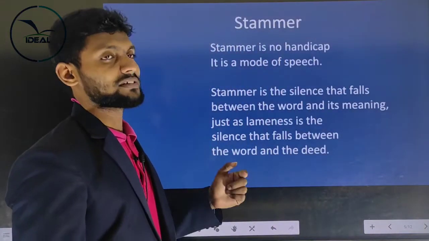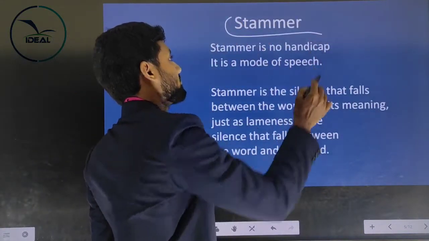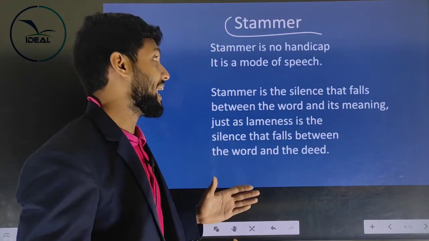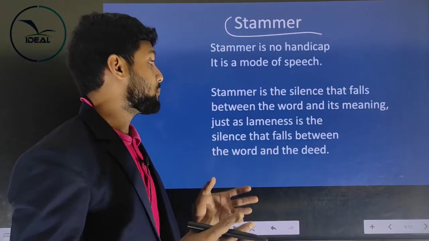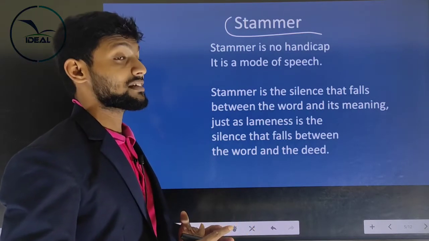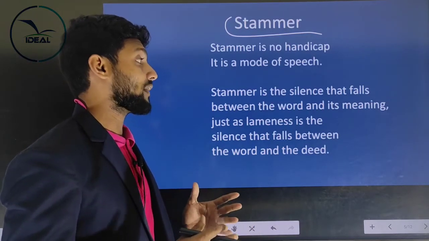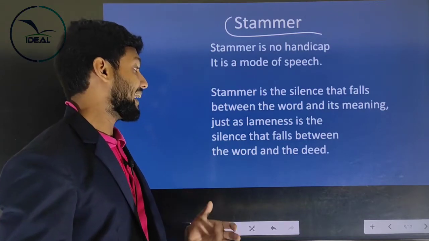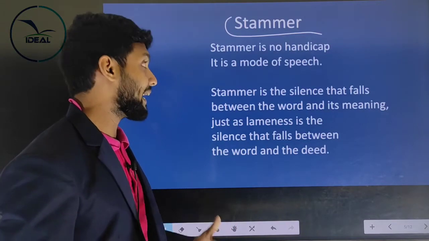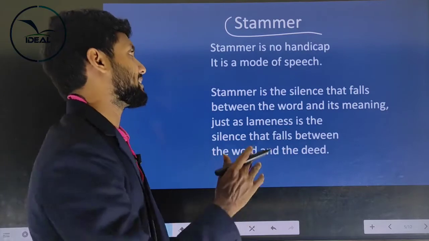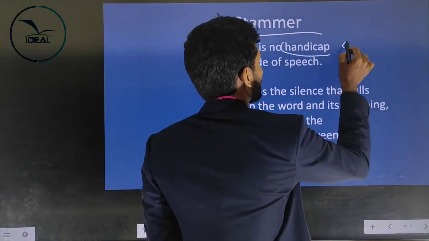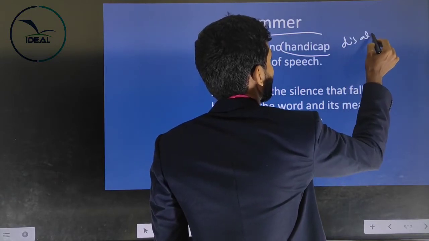See, look at the first line, stammer. So the first line: stammer is no handicap. It's a mode of speech. Stammer is a silence that falls between the word and its meaning, just as lameness is a silence that falls between the word and deed. First thing he tells, stammer is no handicap, means this is not a disability.